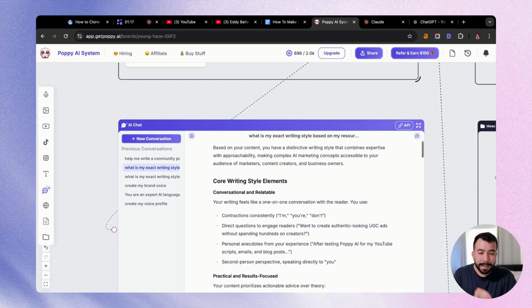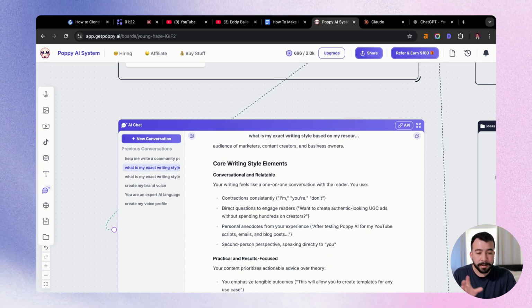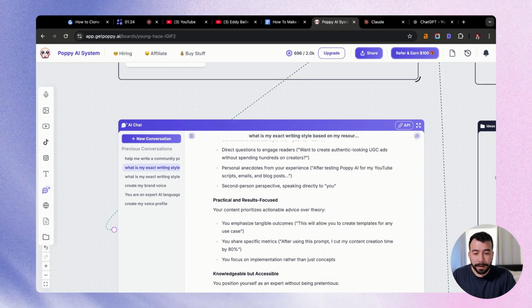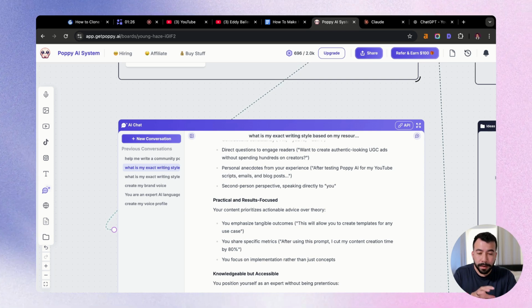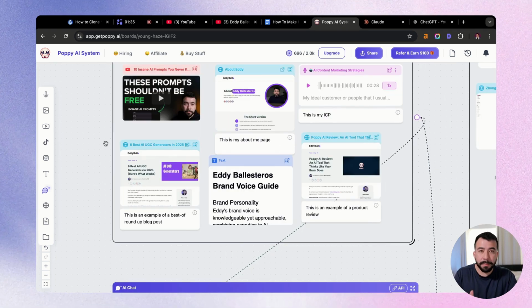So you can see that it knows my core elements, my conversational and relatable tone, how I talk, and my practical and results-focused content. So it's really unique in the fact that it just does this for me automatically.